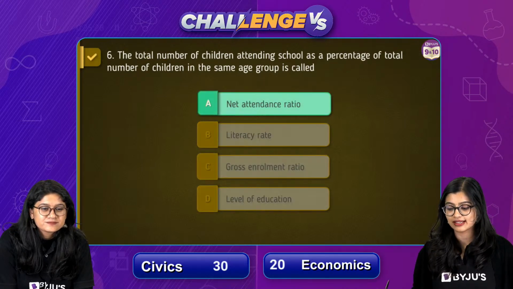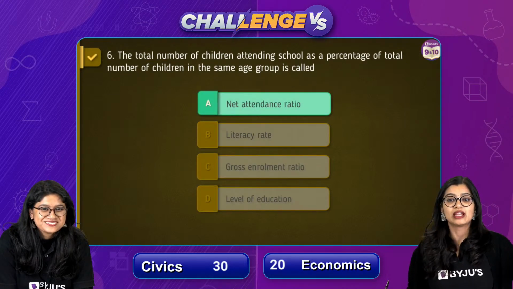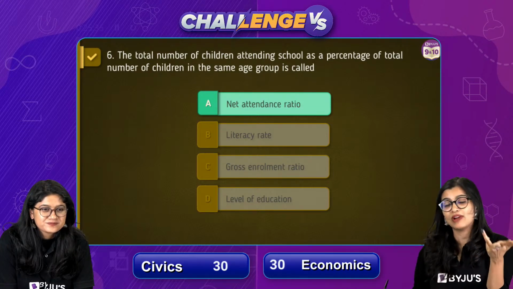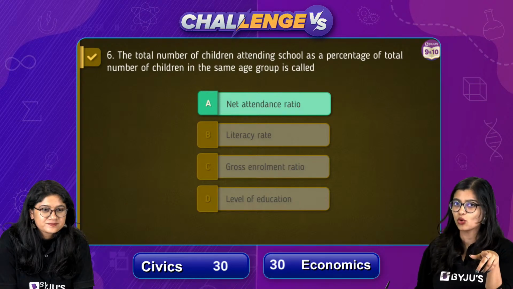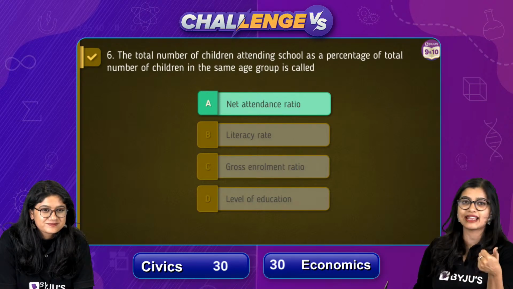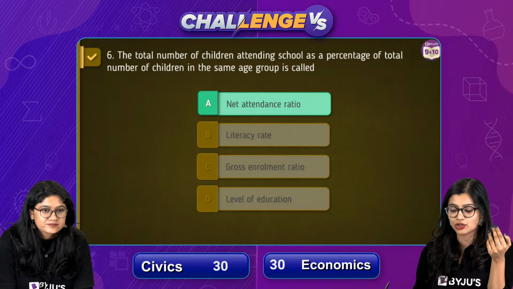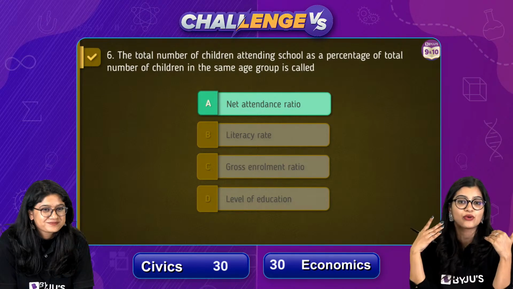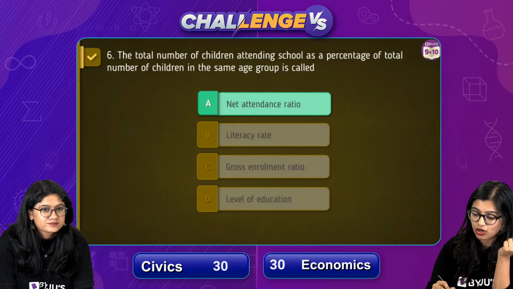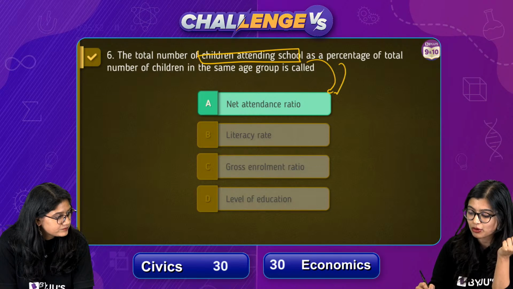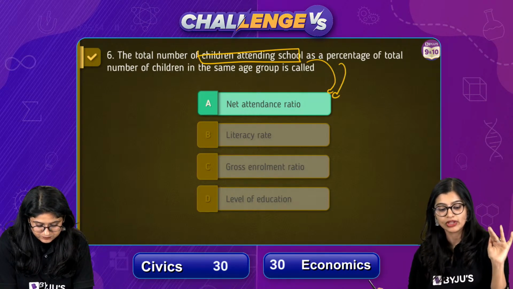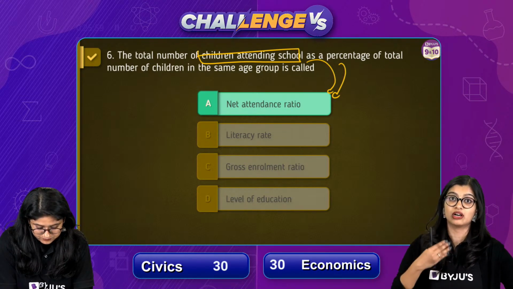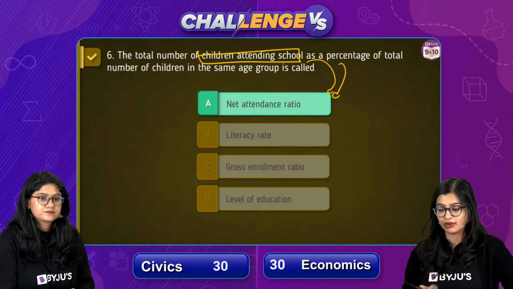And of course, the correct answer here is net attendance ratio. Now remember, I told you, whenever you see the term net attendance, where do they take attendance? They take attendance in school, right? When you go to school, if you're present or absent, they'll take your attendance. Now relate that to attendance, how many people are attending the school. Keep that as a reference for all of you. Which is why here, children attending school means we're talking about percentage, which is the net attendance ratio. Easy peasy, a basic concept that you need to know whenever we are going to be learning the application based questions that will come later on.